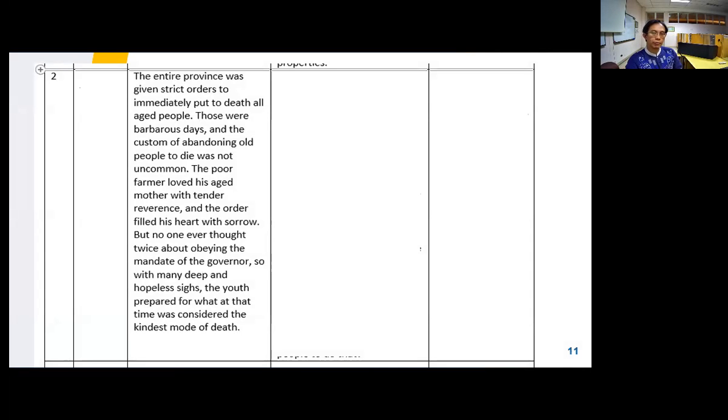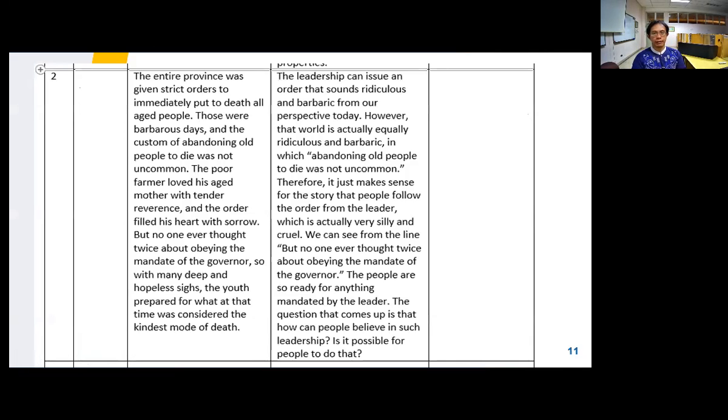I check the second paragraph, the disturbing set of sentences, because here it also says that it was not uncommon for people to leave older people to die. Unusual, right? So that's why I think it needs more elaboration. So this is the evidence. Then I go further by explaining this evidence.